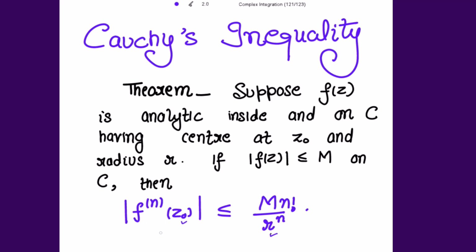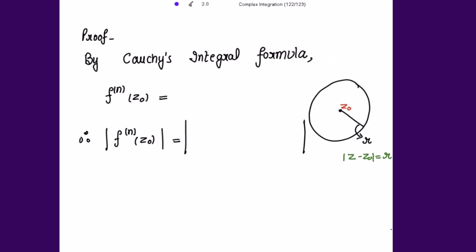So for the proof, I can make use of the Cauchy's integral formula for the higher derivatives. So let's start with the proof.